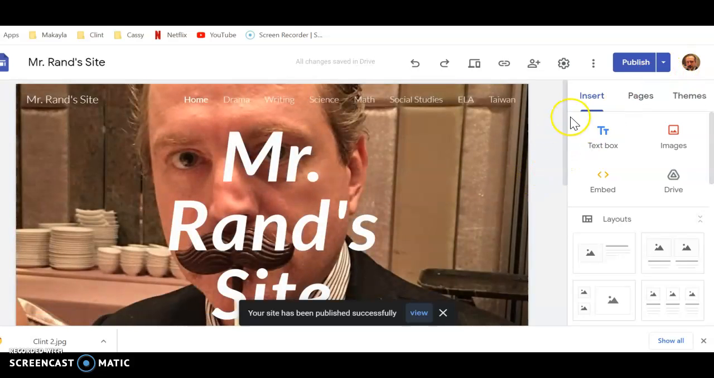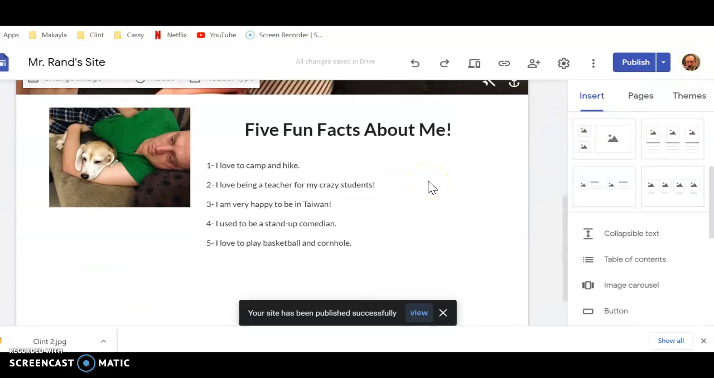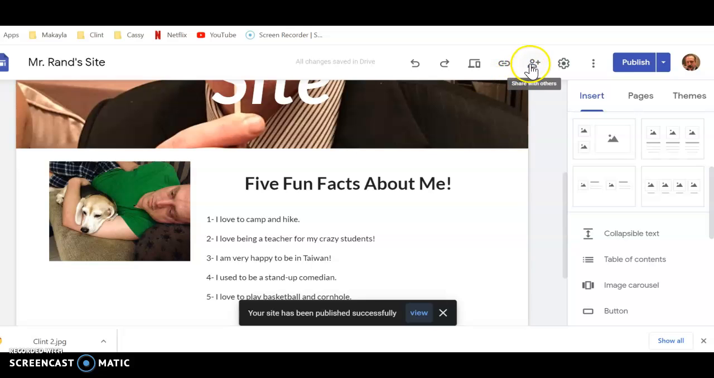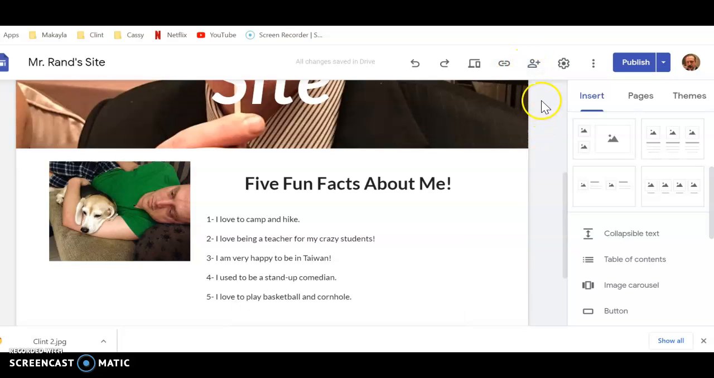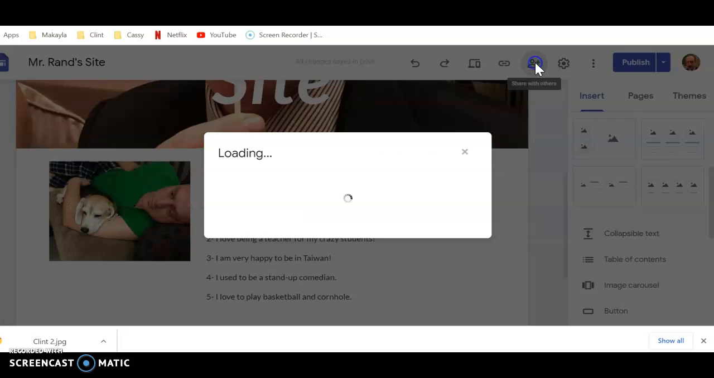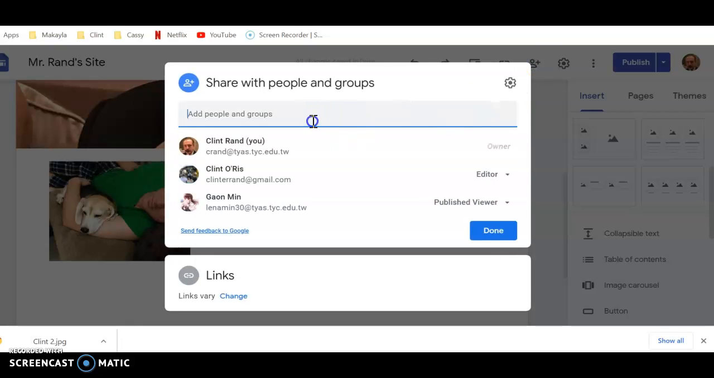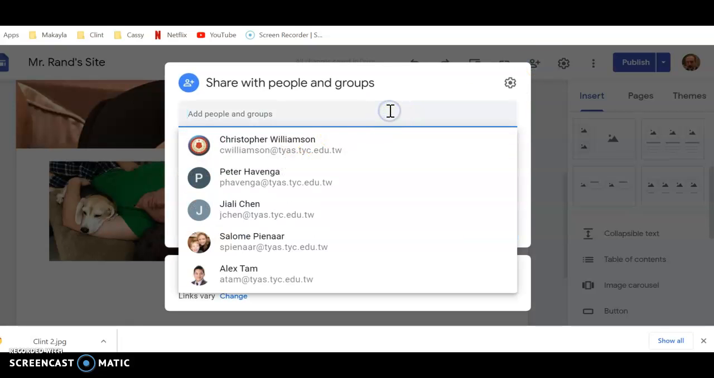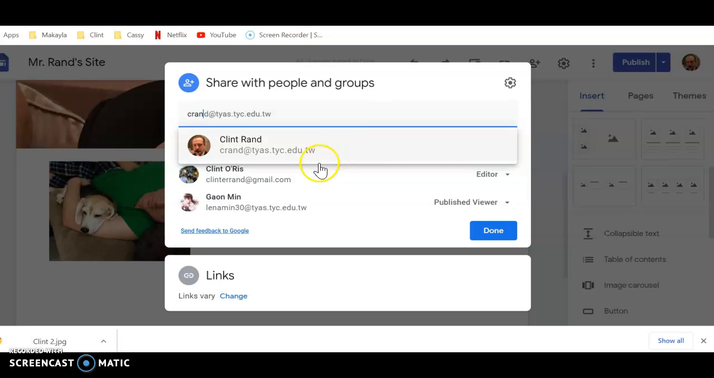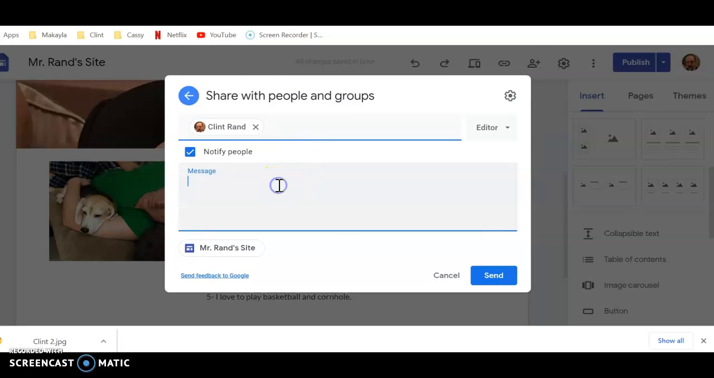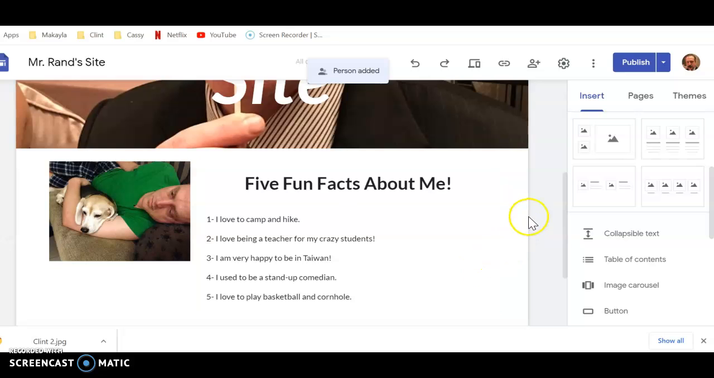And to share it, I had a student ask me today, how do I share that? They forgot. You come up here and you click this button. So you can look up at the top here, share with others. And then, I'm going to share with myself. So see ran, I will share it with myself. Say, here is my 5 fun facts. And there we go. So I shared it with myself.